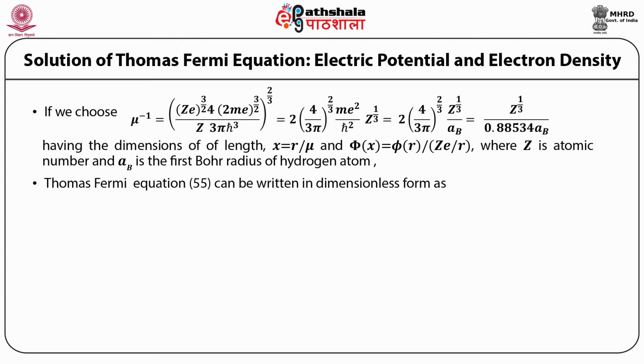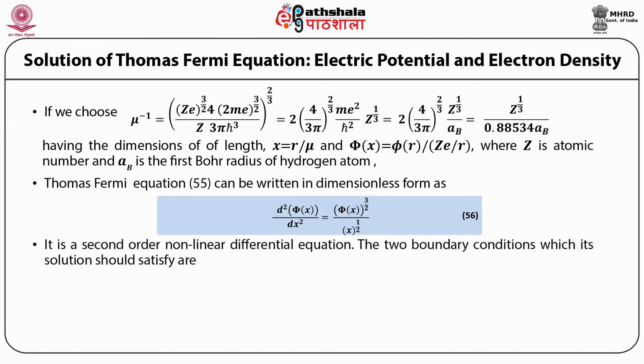Thomas Fermi equation 55 can be written in dimensionless form as second derivative of phi x with respect to x is equal to phi x raised to power 3 by 2 divided by x raised to power half. It is a second order nonlinear differential equation.